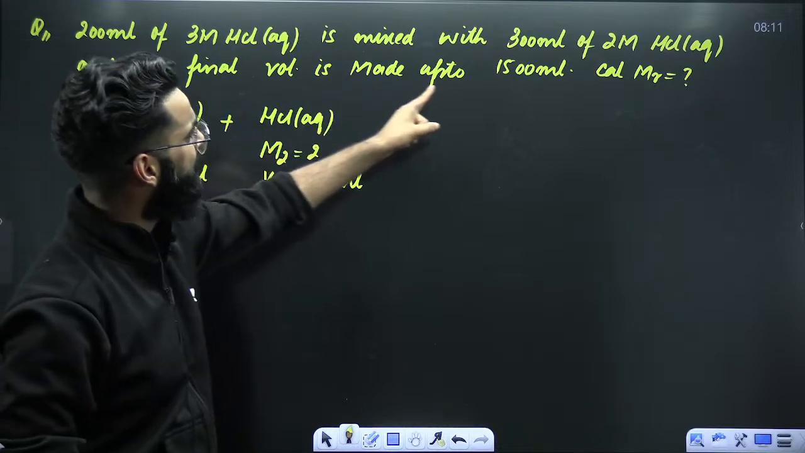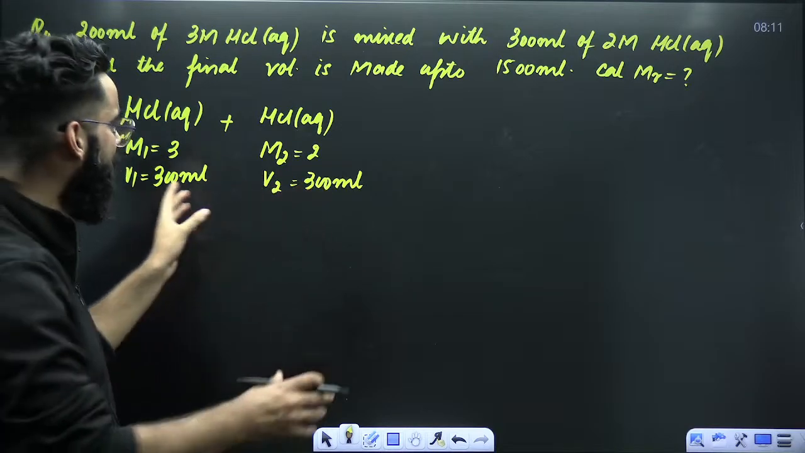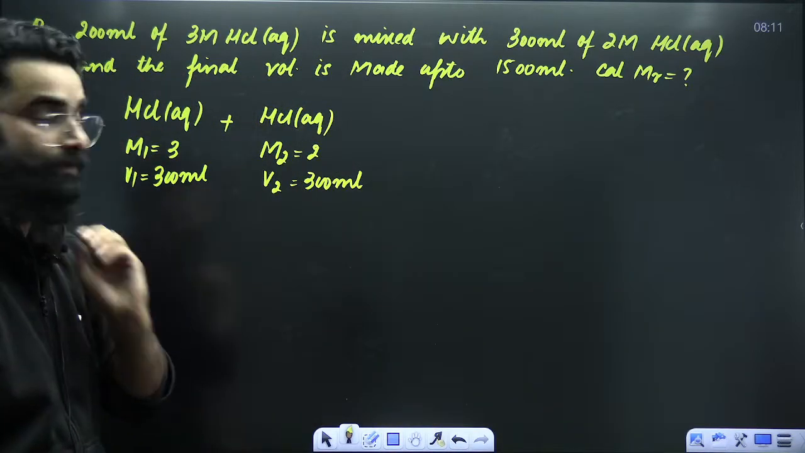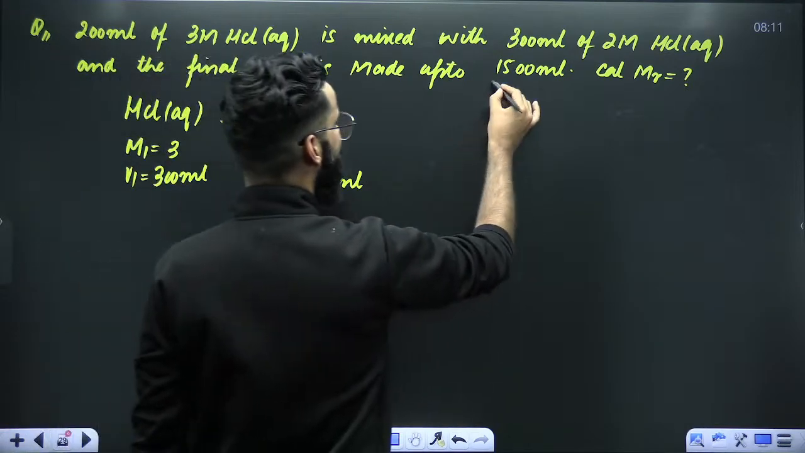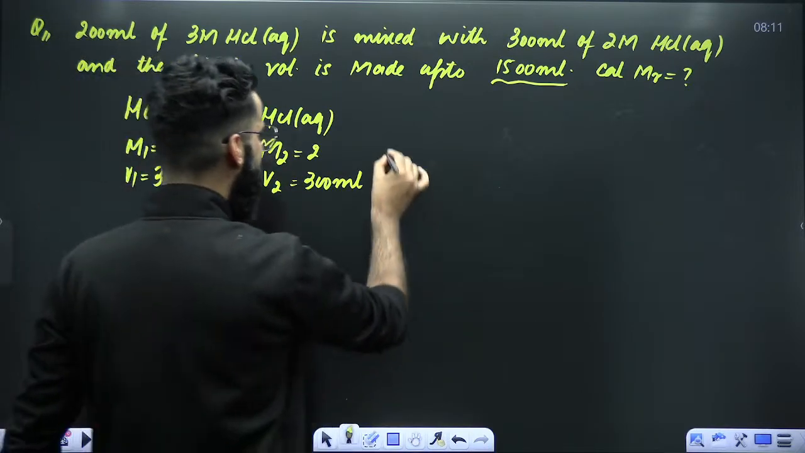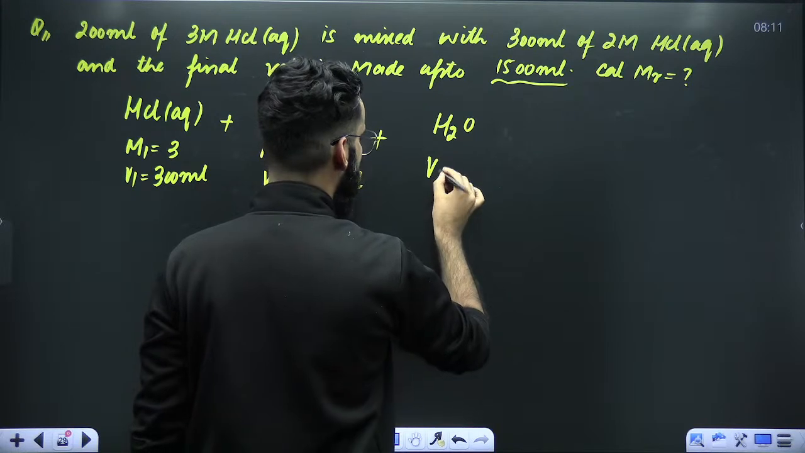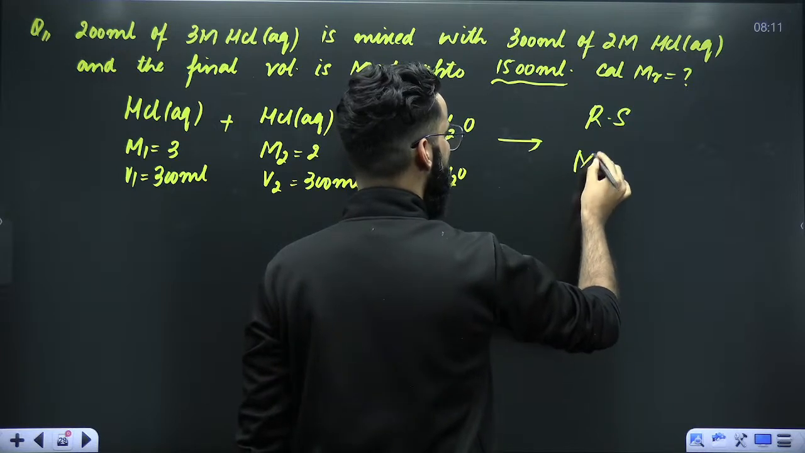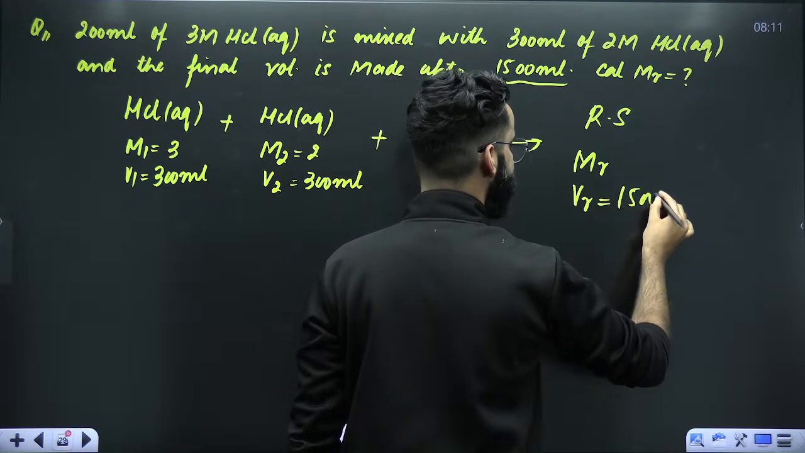And the final volume is made up to 1500 ml. See, the volume of this solution is 200, the volume of this solution is 300. So if I mix these two, the volume of the final solution should be what? 200 plus 300, that is 500. But as per the question, the volume of the final solution is equal to 1500 ml. What does that mean? That means I've added water with it as well. Then only you would have got a resulting solution whose molarity is, for example, MR, and volume is 1500 ml.